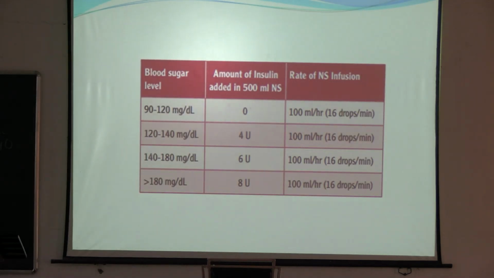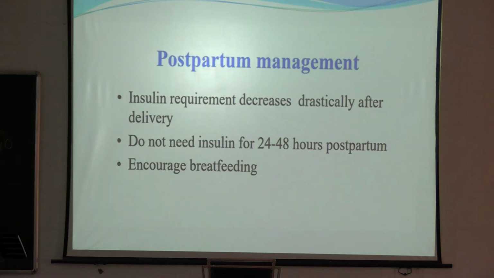This is the sliding scale. Different sliding scales are used in different patients, but normally we use this one. If it is more than 120, then you will give 4 units. If it is more than 140 to 180, you will give 6 units. If it is more than 180, you will give 8 units.